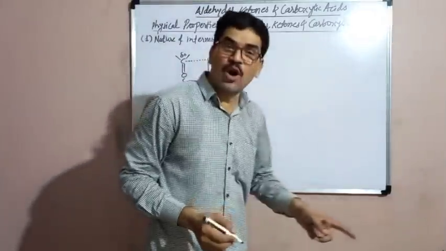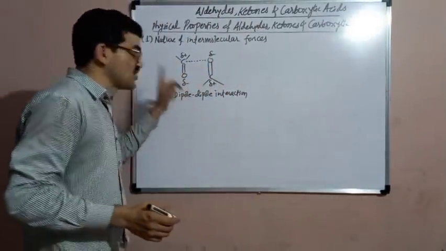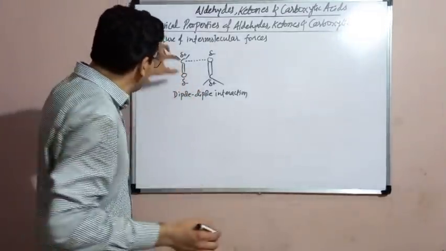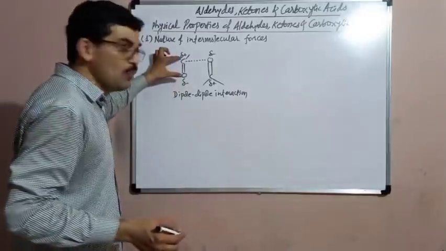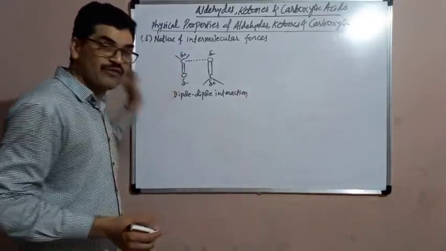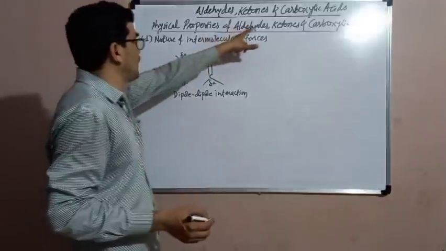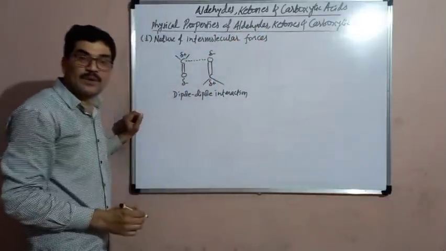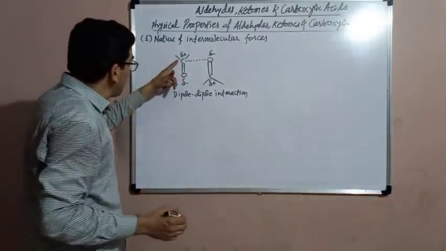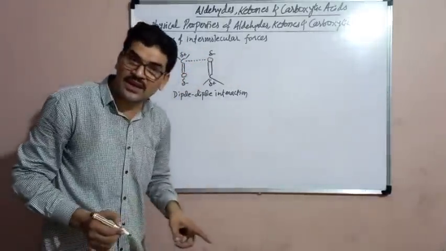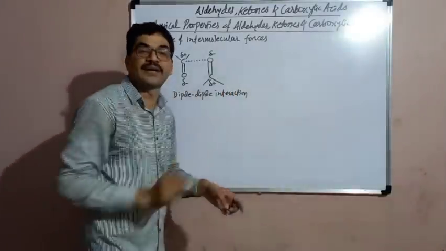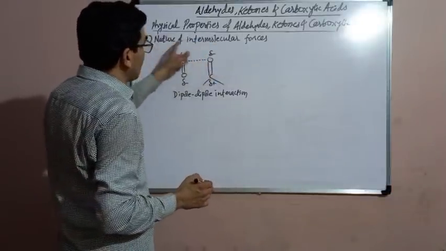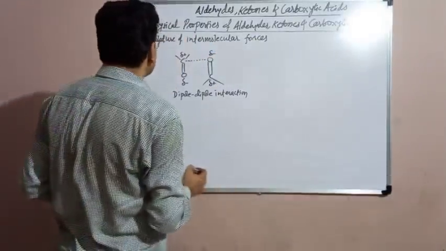Dipole-dipole interaction. Every molecule of the aldehyde or ketone is considered as a dipole. Now, why is every molecule of the aldehyde and ketone a dipole? Because in every molecule of aldehyde and ketone, there are two poles, positive pole carbon and negative pole oxygen. That's why every molecule of the aldehyde and ketone is a dipole. Now here, one dipole is held with the other dipole. The positive pole of one dipole is held with the negative pole of the other dipole. This is the dipole-dipole interaction. So this is the nature of interacting force or intermolecular force in the aldehydes and ketones.